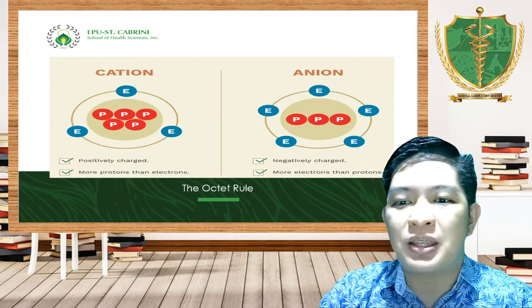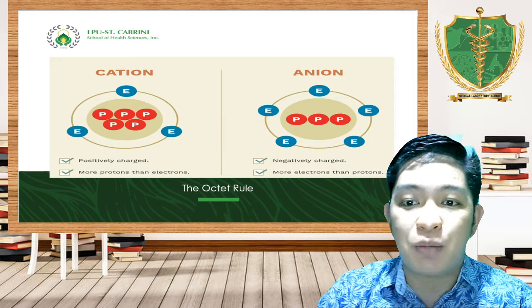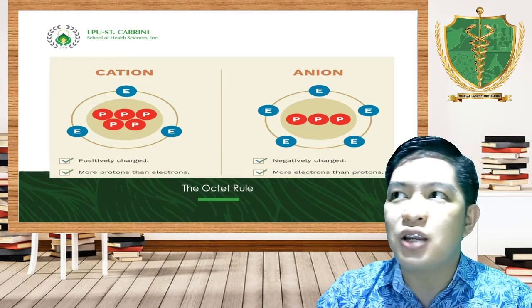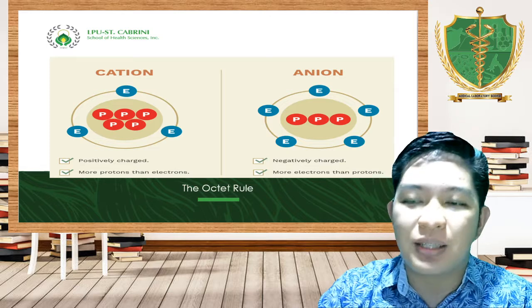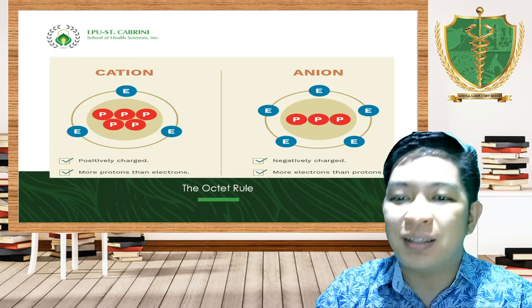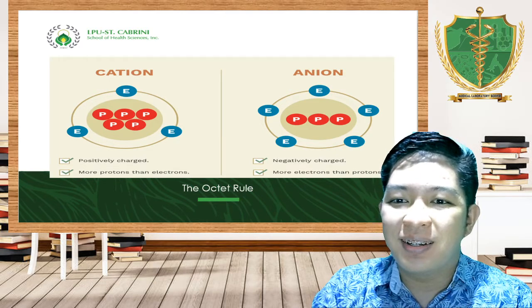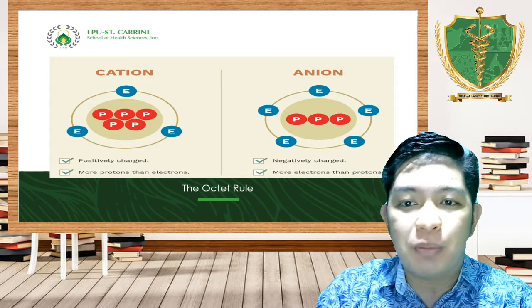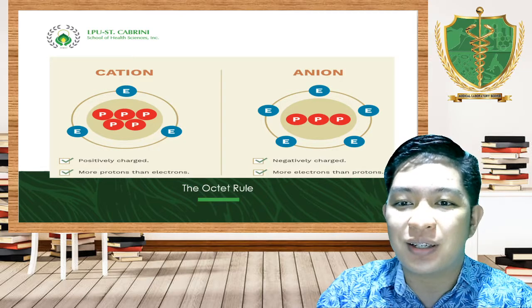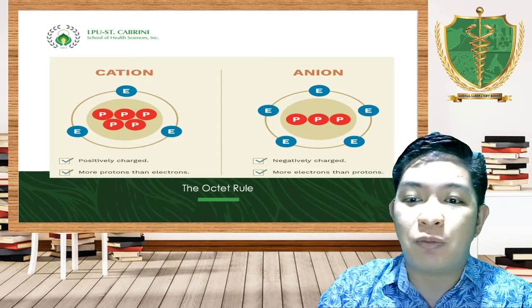Okay? So it's the same principle in the octet rule. Anions are unstable because they lack electrons. They need something that will make them fulfilled, that will make them stable, that will make them enough. And this "enough" in anions will be filled by the electrons shared by cations. I hope you get what I mean.